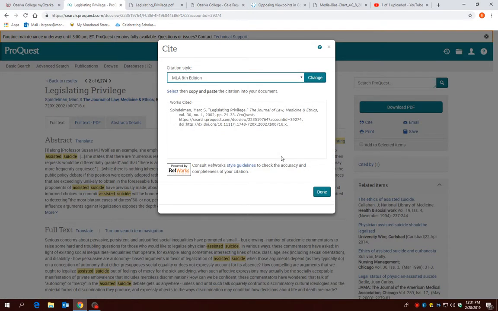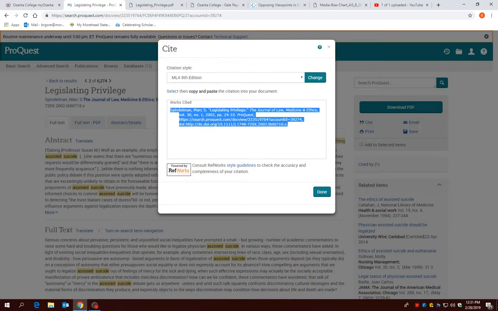Now, you need to make sure when you copy and paste this over to your paper that it all translates. There's an MLA section in your writer's reference, and by the time you get out of this class, I hope that you are really comfortable in MLA. But take that. There is a section that will tell you about a journal article from a database in there, and you can look it up, make sure that it's correct. Anyway, all you would do is copy and paste that over to your paper.